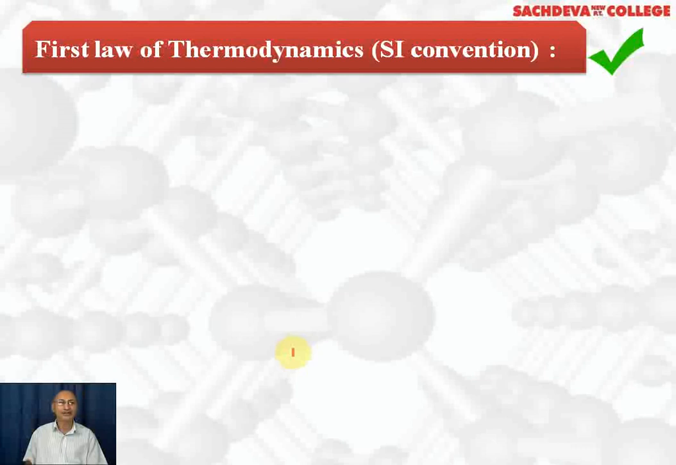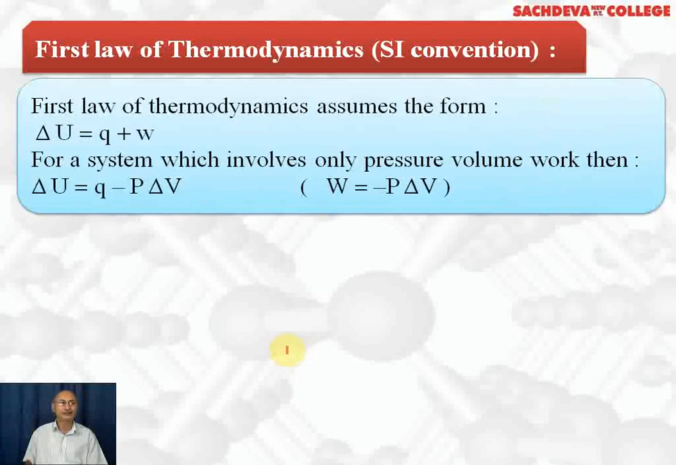Next, we are taking first law of thermodynamics. First law of thermodynamics states the total energy of universe remains constant and it may change from one form to another. Mathematical expression for first law of thermodynamics is delta U is equal to Q plus W. Delta U is internal energy change. What is internal energy? It is energy stored in a substance. So delta U is change in internal energy when system undergoes any process.